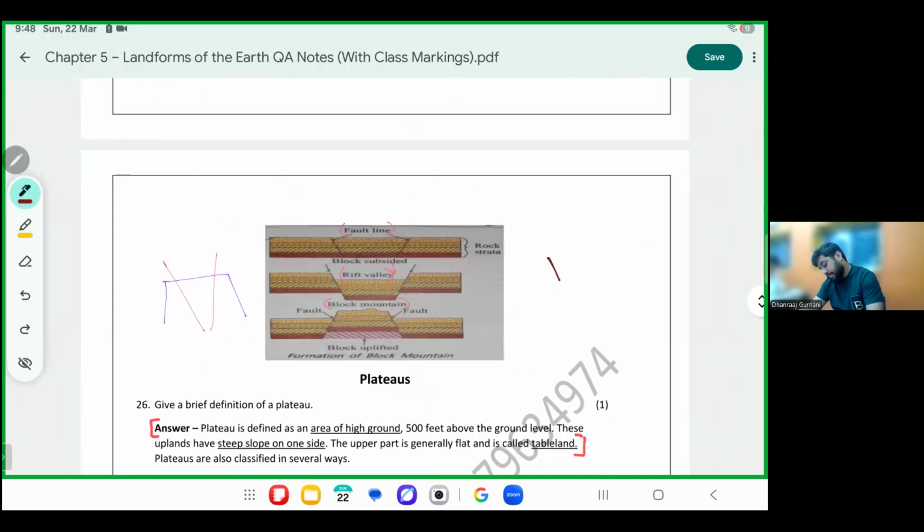Diagram very important. Two types of diagram can come for naming: block, horst, rift valley, or a graben. You should know the other keywords like faults, upliftment, or submergence. If it went down, it's a rift valley; if it came up, it's a block mountain. And all this is caused by parallel lines called a fault.